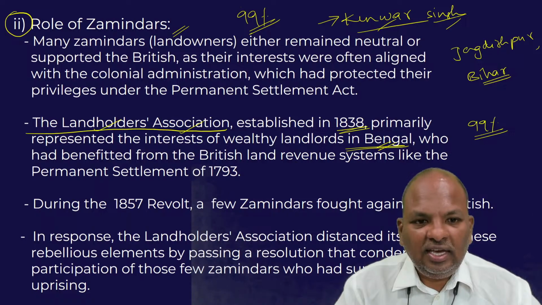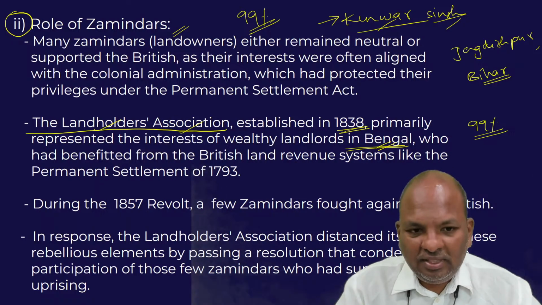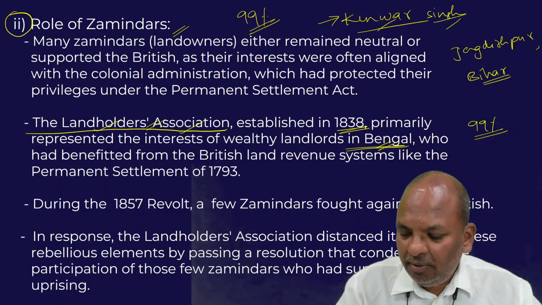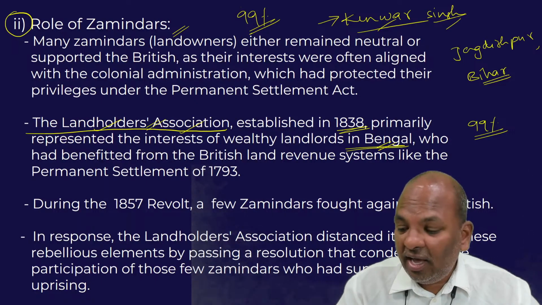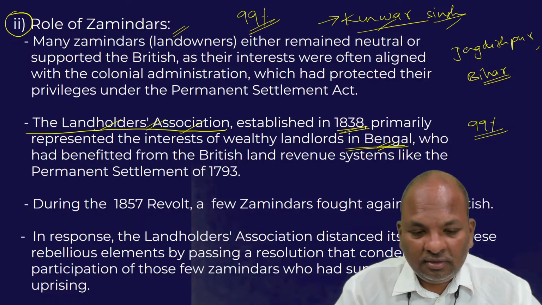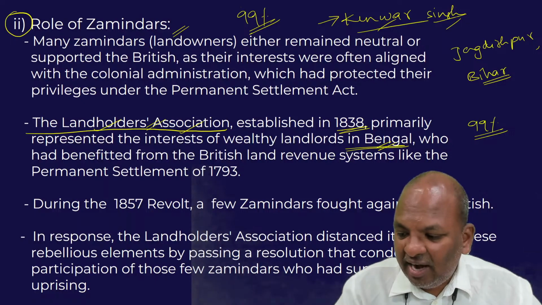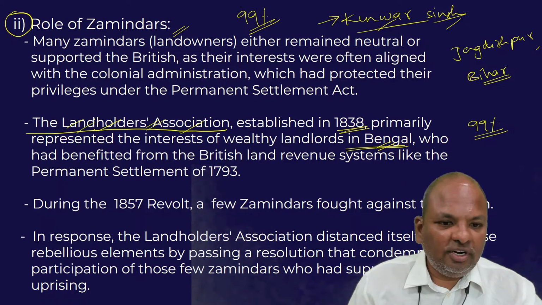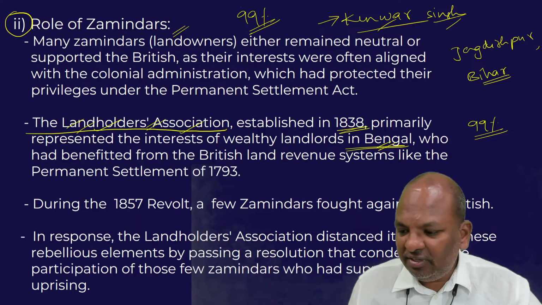In fact, the association of the Zamindars, the Landholders Association, even passed a resolution condemning those Zamindars who revolted against the British in 1857. So that's another important reason for the failure of the 1857 revolt.